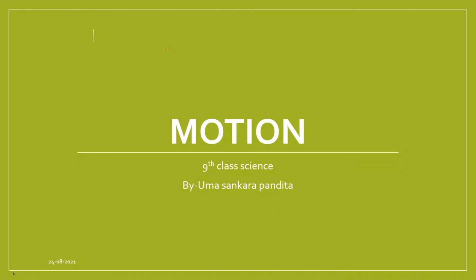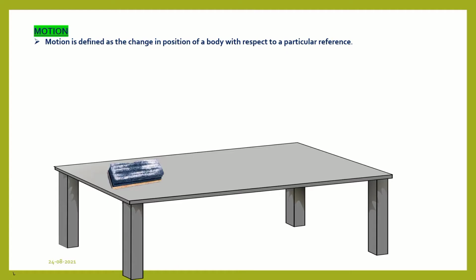Hello student, today I am going to teach you motion, one of the topics from the ninth class science book of NCERT. My name is Uma Shankar Pandit and today I am defining what motion is. Suppose a body A at time t equal to 0 second was at position A. After some interval of time, suppose t equal to 2 second, it is here.